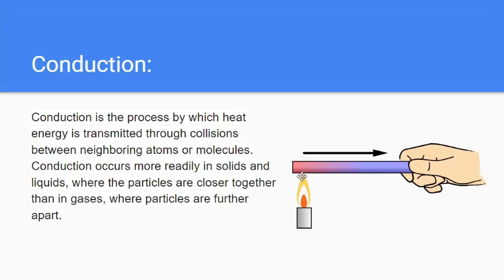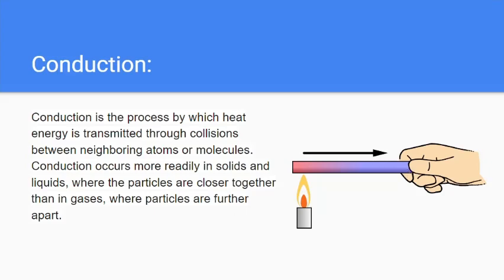Like I said, it transmits the vibrations to the end of the atoms. From this part it gets heated, then from here it gets heated, then finally here it gets heated. So it transfers the energy, these vibrations, to the end of the solid rod.